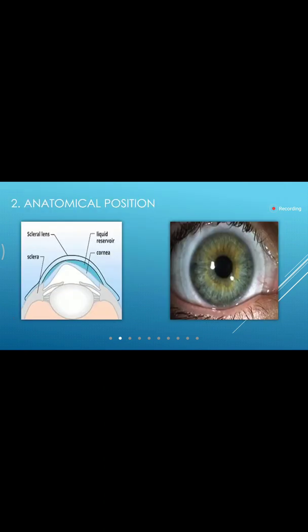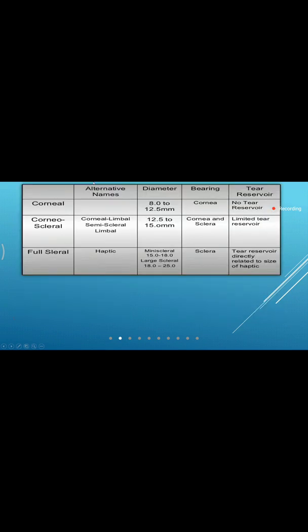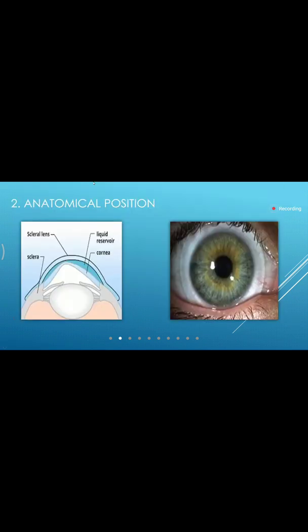Yes, Karthik. Sir, I have a little doubt. In the last lecture you showed in the image that the contact lens does not actually touch the cornea, but rests on the aqueous layer of the tear film. Yes. But now as we are classifying contact lenses based on anatomical position, we are saying that the contact lens is touching the cornea, the limbus or the sclera.